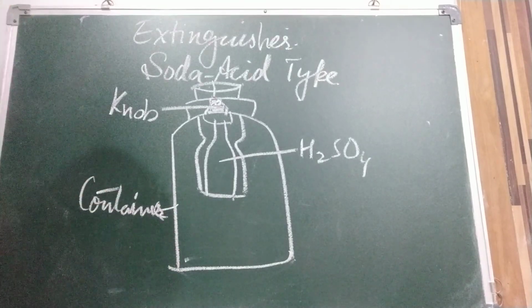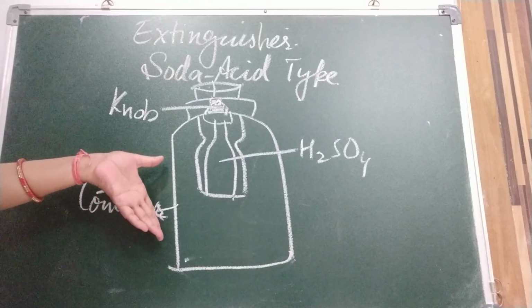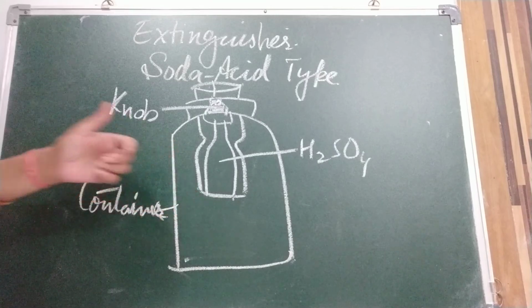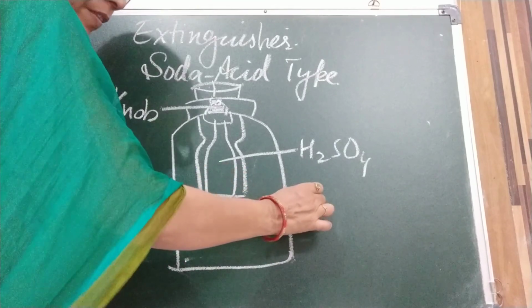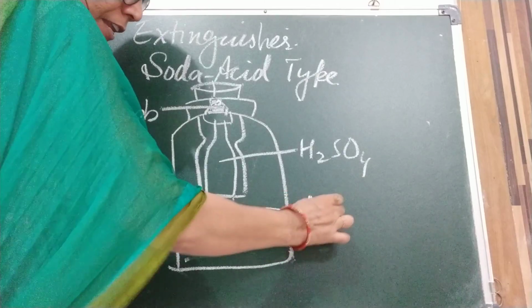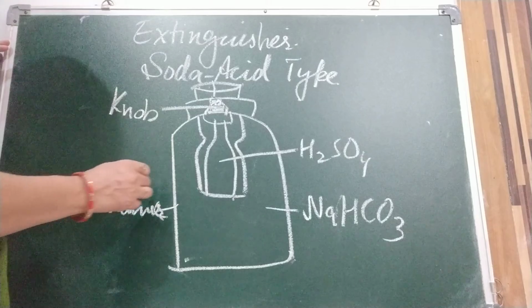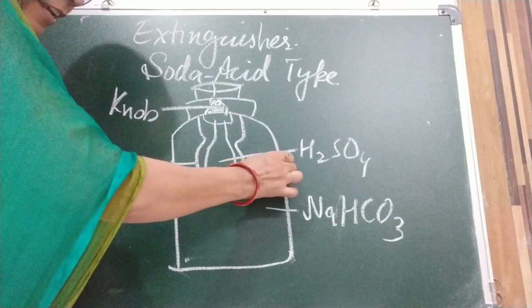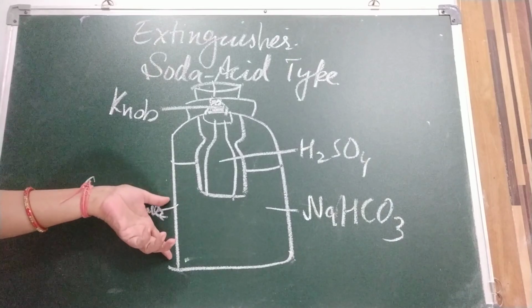The container of a fire extinguisher is cylindrical in shape. It contains sodium bicarbonate solution, NaHCO3.